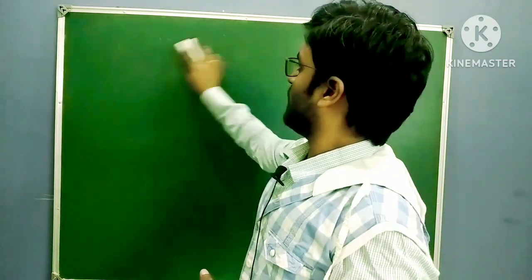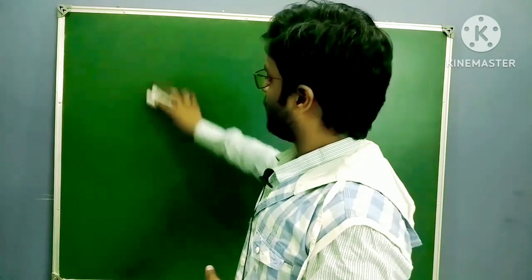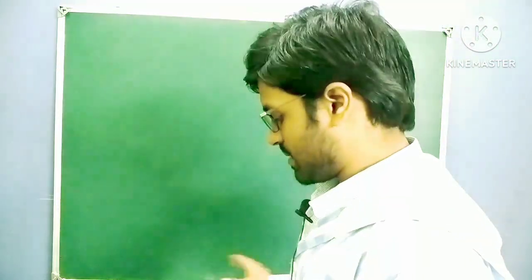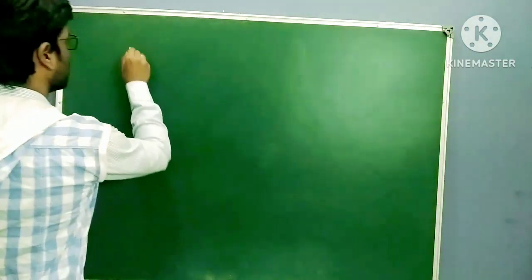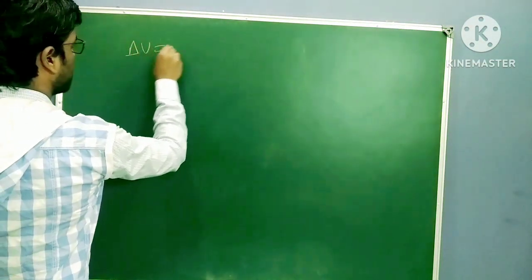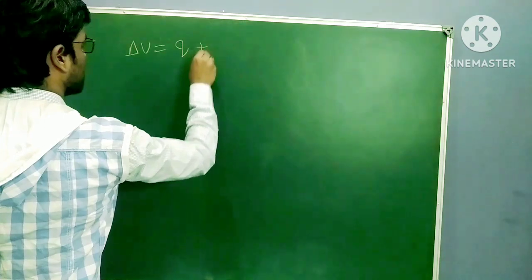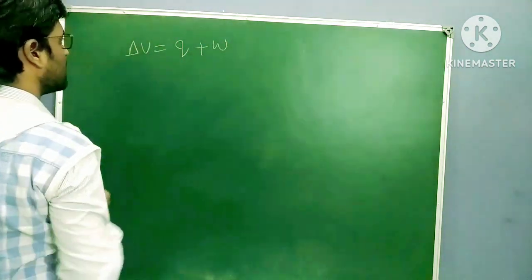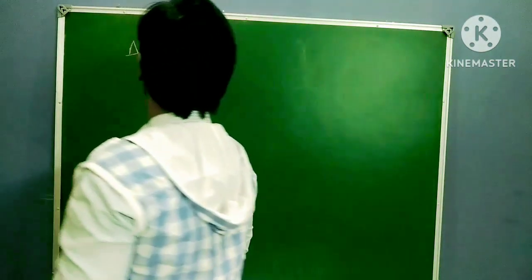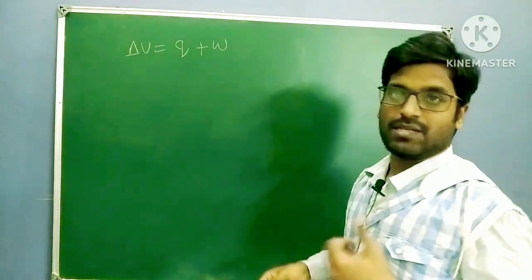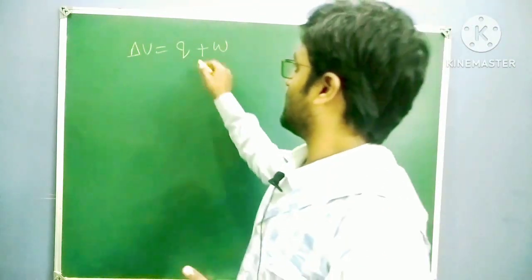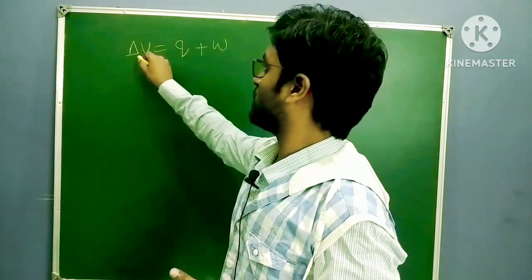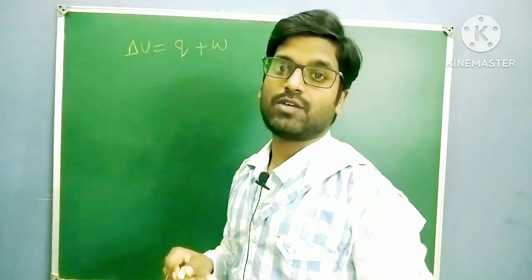Now, if I take the equation of the first law of thermodynamics, delta U equal to Q plus W, right? We know Q is nothing but heat, so this is a path function. W is nothing but work, this is also a path function, but this Q plus W is equal to delta U. So why am I writing delta U here?